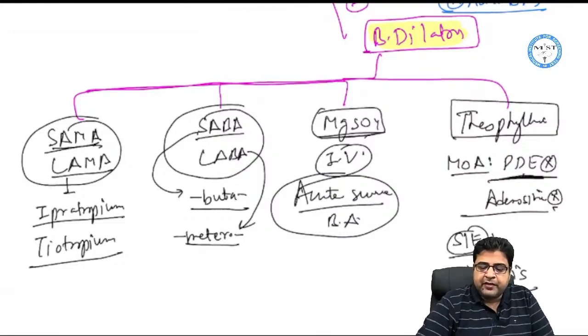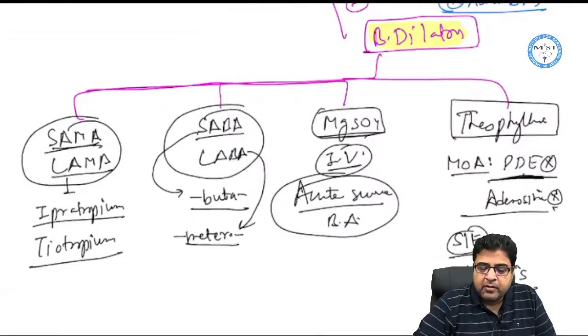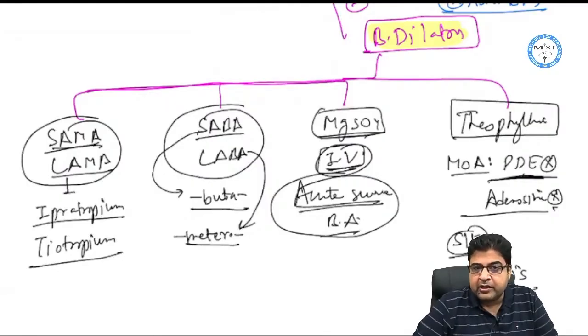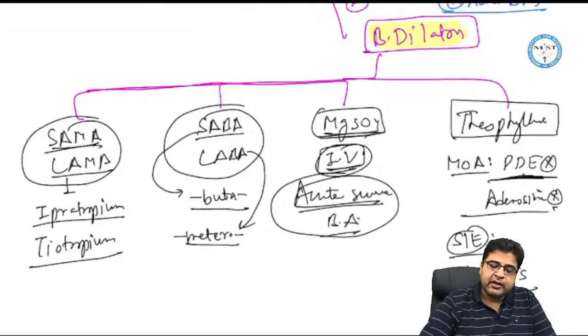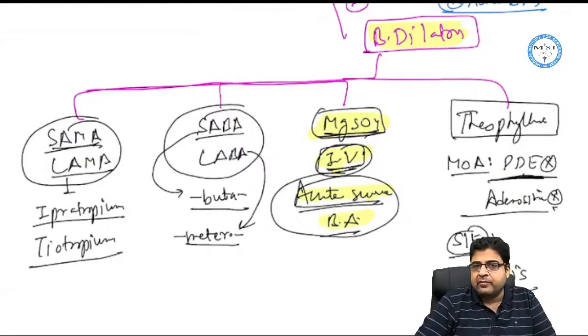Now magnesium sulfate is a drug which is given by IV route. Magnesium sulfate is given by IV route, and this medicine is always given for acute severe bronchial asthma.